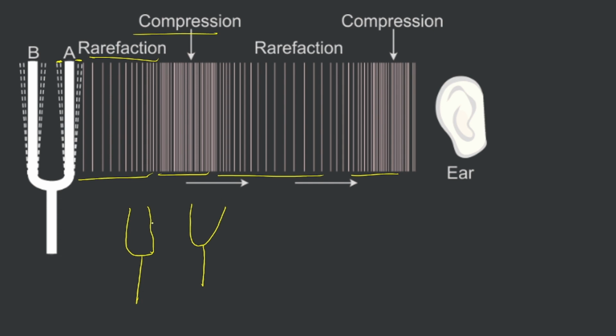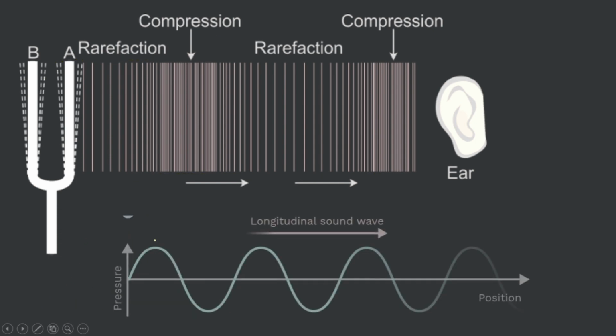When the fork goes backwards, a rarefaction is created, and when the fork goes forward, a compression is created. And it keeps doing this rhythmic motion, which causes rarefaction and compression to occur. Now, if we plot this in a graph, it would look something like this. This is the wave of sound plotted on a graph.